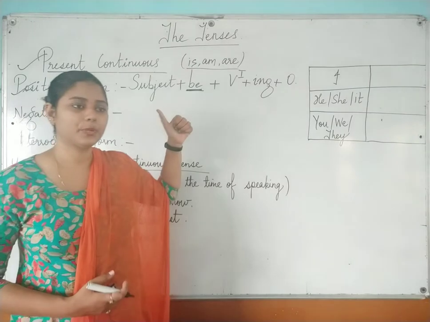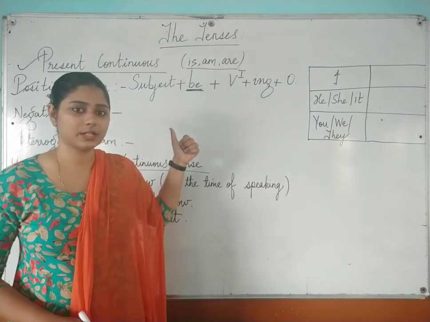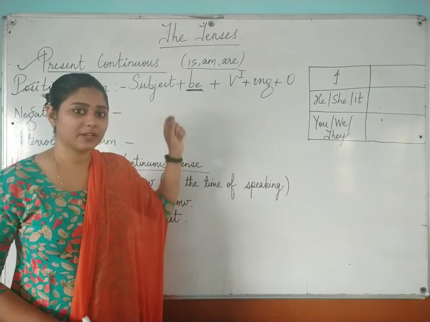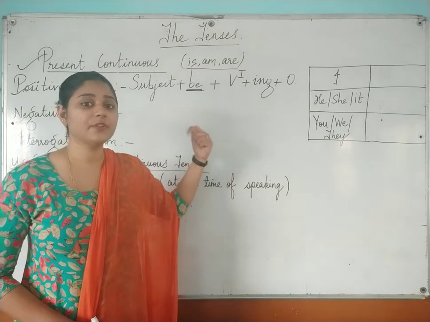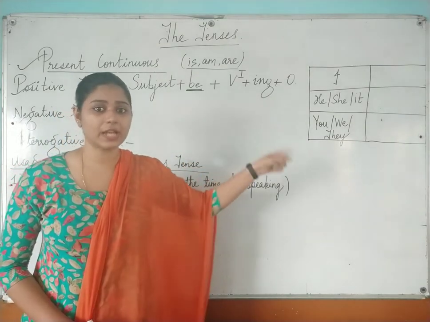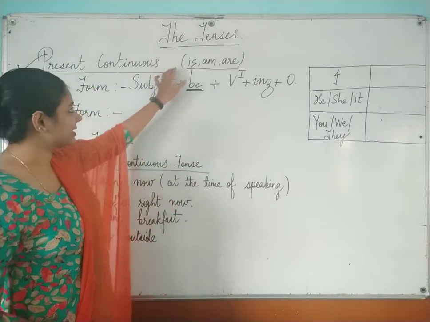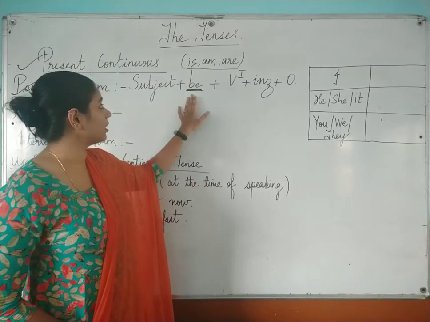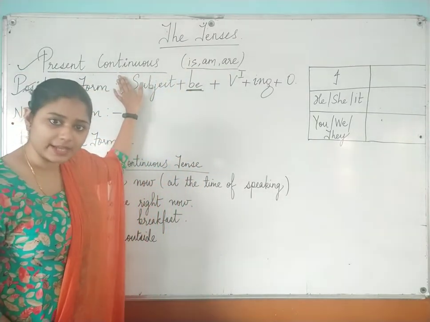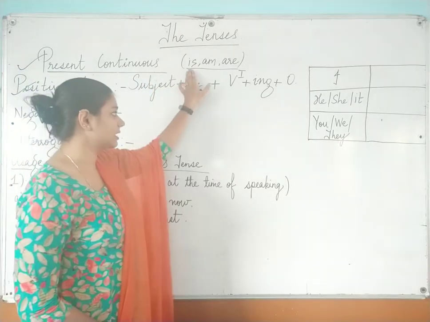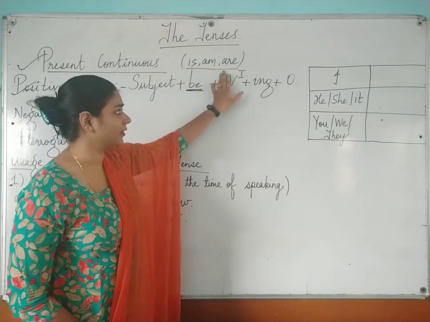Like in the previous tense which we studied, that is simple present tense. Over there, be is written, and we have to fill which auxiliary verb? We have to fill do and does. Do and does is used in simple present tense. Is, am, and are is used in present continuous tense. Okay. Now, when will we use is, when will we use am, and when will we use are?